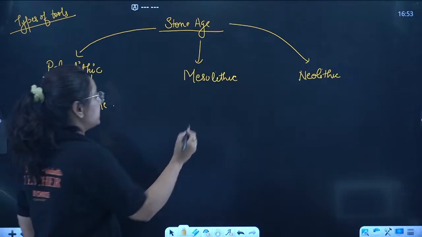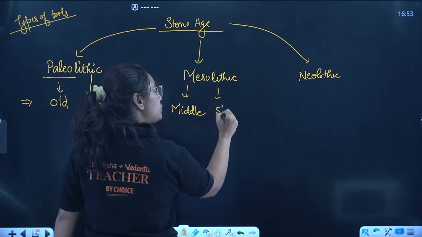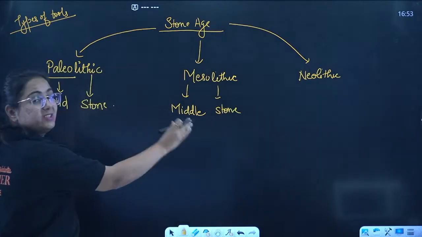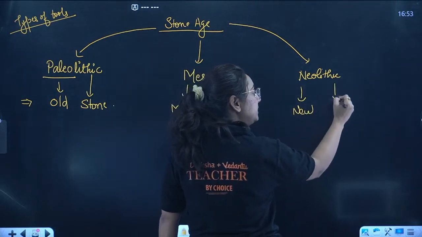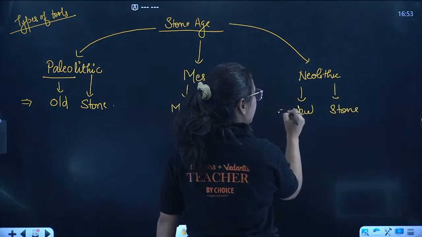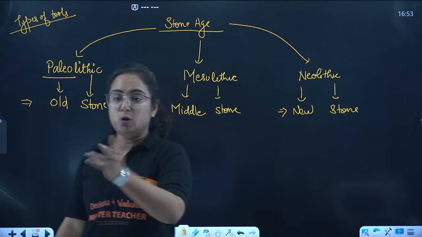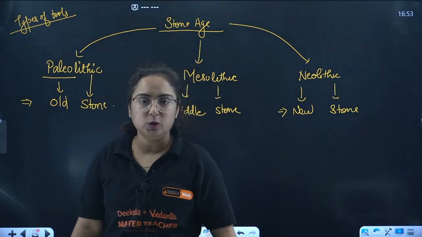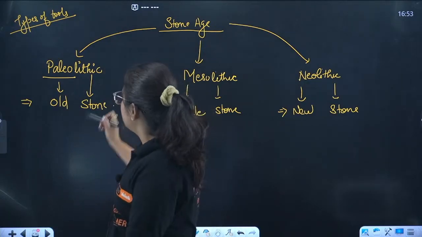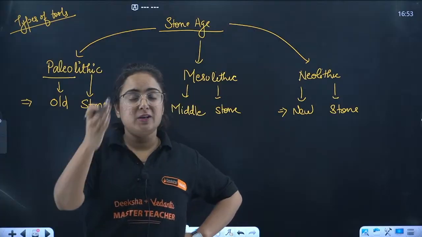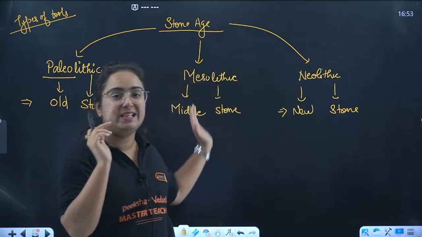Now let's move to this. Mesolithic here means middle, and lithic means stone, hence Middle Stone Age. The next is Neolithic, that is new. Again, lithic means stone, and hence we can call it New Stone Age. Now, what is the difference? There was a difference in the types of stones and tools that were used in these 3 ages.